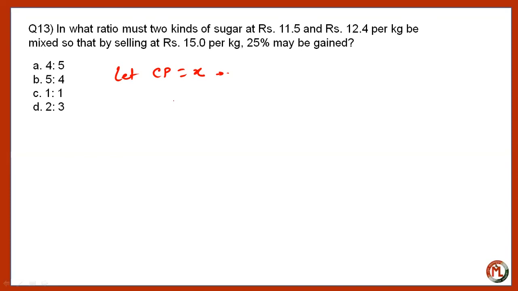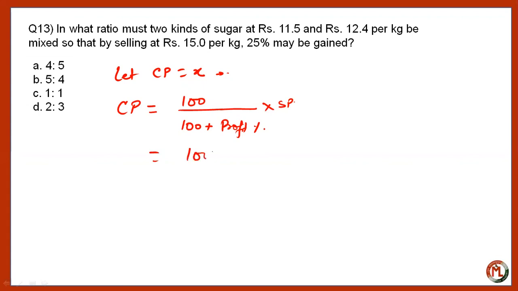Then X will be equal to, we know that we can calculate the CP when the SP is given by using the formula: CP equals 100 by 100 plus the profit percent into SP.